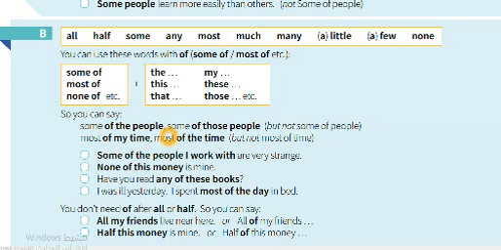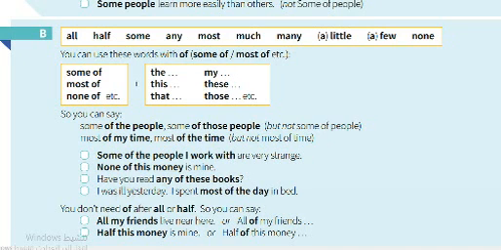Most of my time, most of the time, but not most of time. So you have to be aware of using time alone without the or a possessive pronoun. So some of the people I work with are very strange. Some of the people I work with are very strange. None of this money is mine. Have you read any of these books?